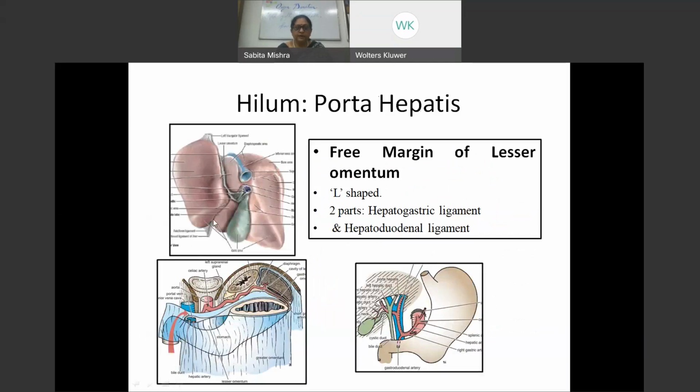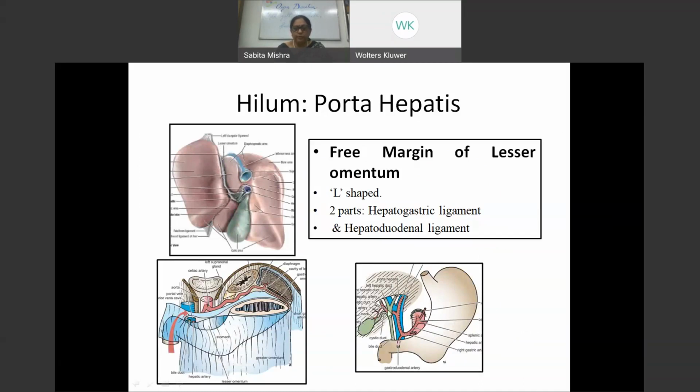So this is the hilum. As I said, from the hilum, the lesser omentum comes out, and the lesser omentum is passing from the fissure for the ligamentum venosum and also passing to the porta hepatis. It's L-shaped, and as it comes down, it will be coming onto the lesser curvature of the stomach and the first part of the duodenum.